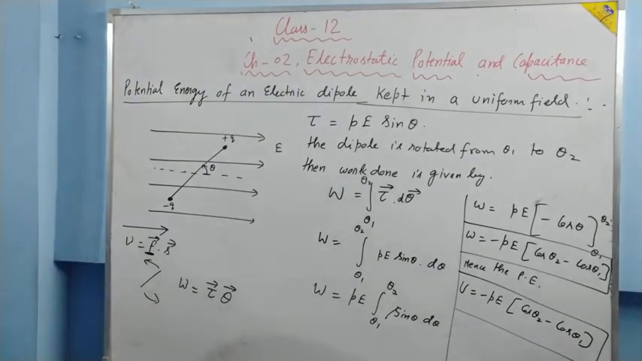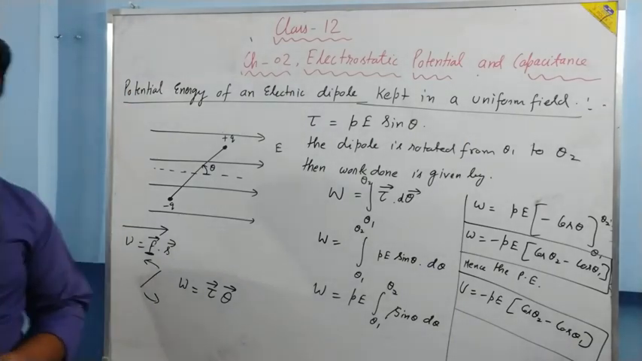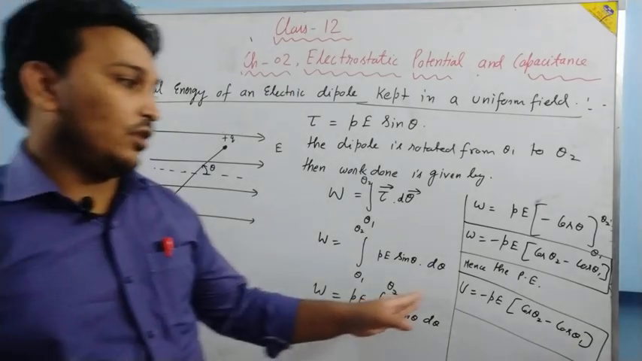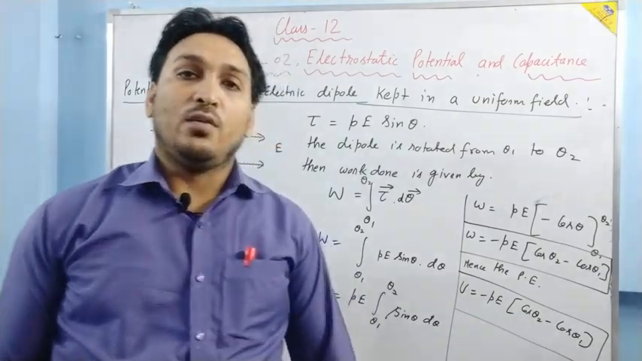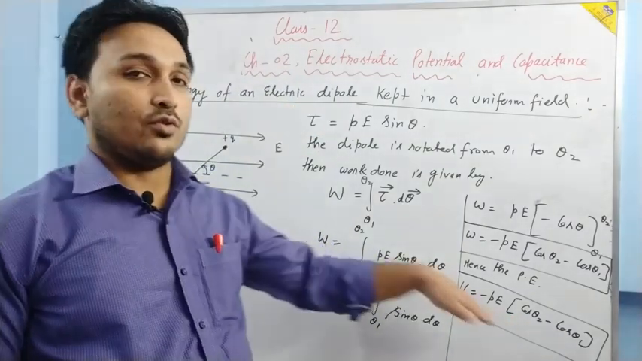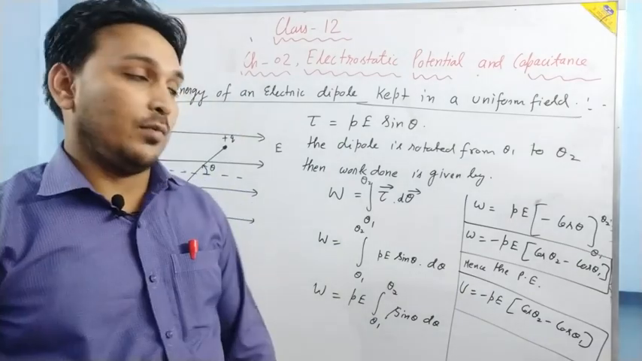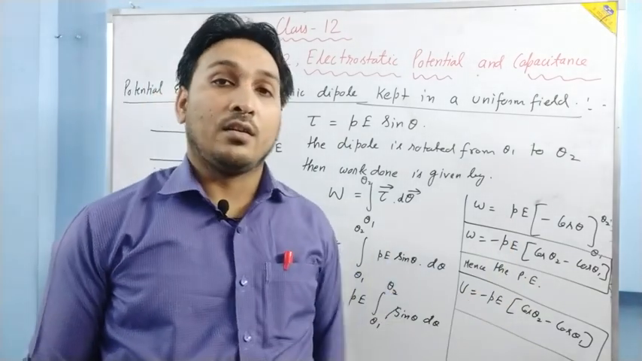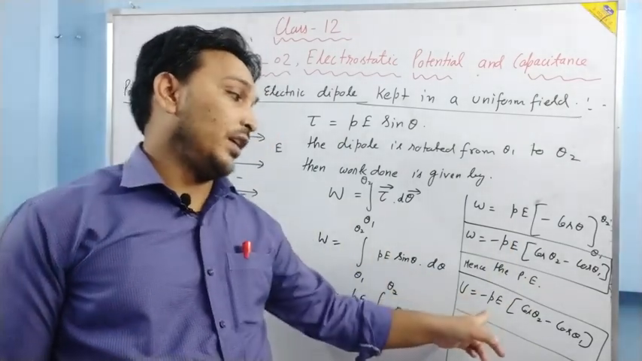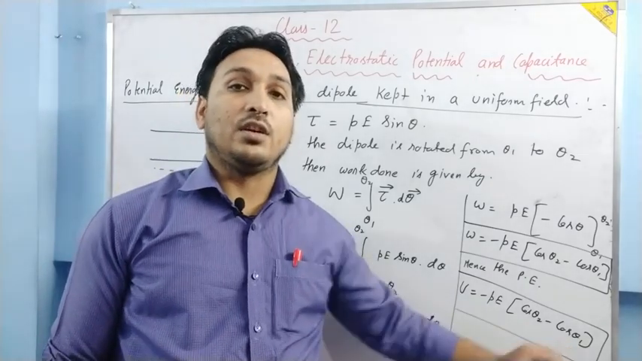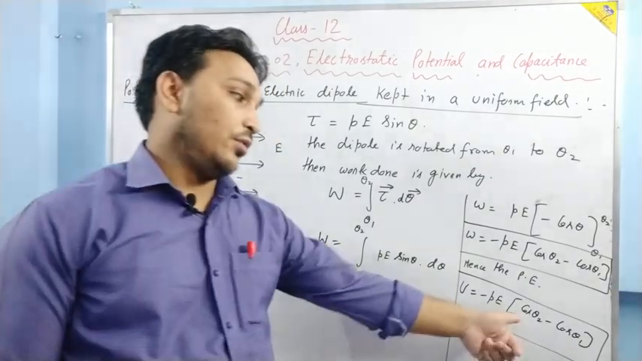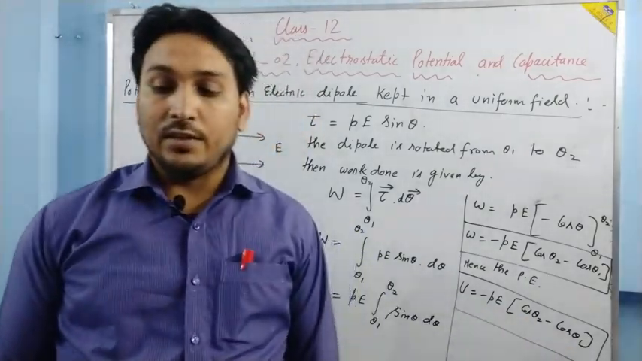Okay, so this is the expression for potential energy: U is equal to minus PE (cos theta 2 minus cos theta 1). Theta 2 is the final angle, theta 1 is the initial angle.